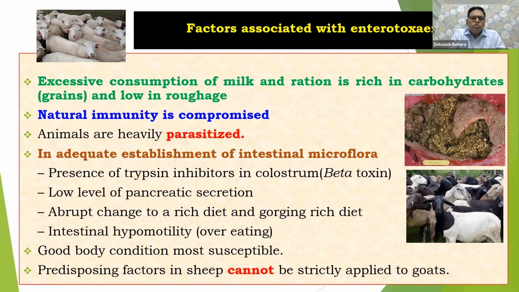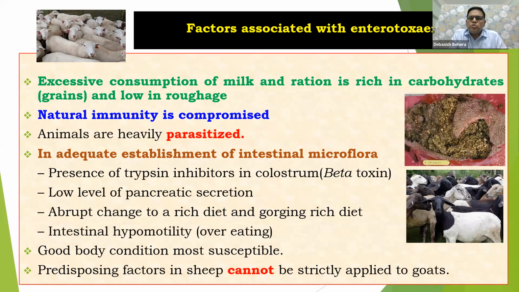Other than that, a few more very important factors are also responsible in this disease process as predisposing factors. That is the presence of trypsin inhibitors in the colostrum. As we have already discussed, lambs and kids are mostly affected, and sudden death mostly occurs in these two groups, because they get colostrum from their mothers. But the colostrum has trypsin inhibitors, so trypsin may not be available there.